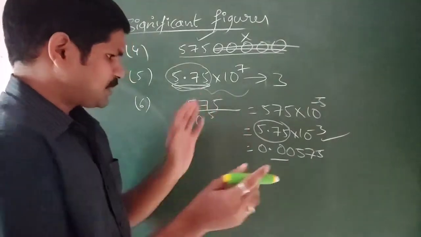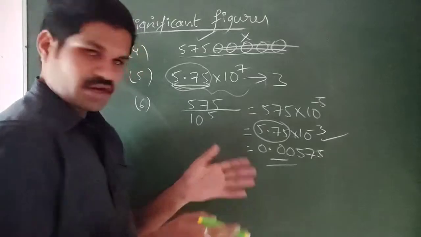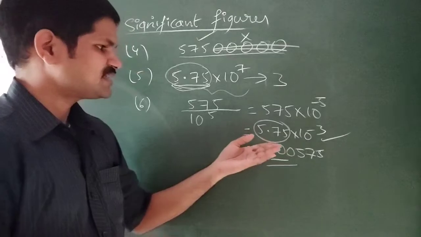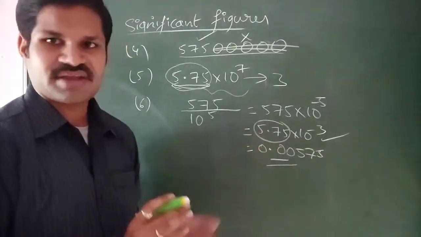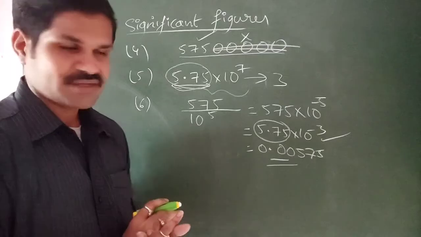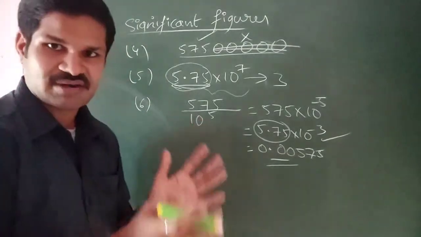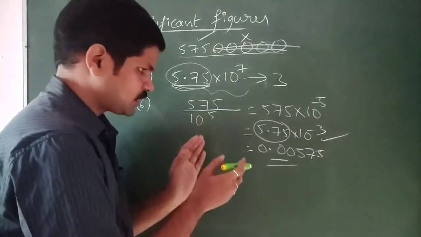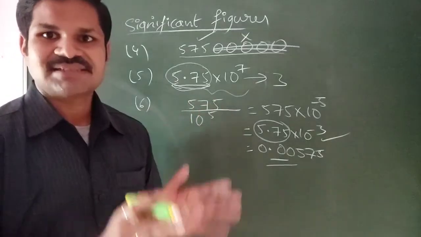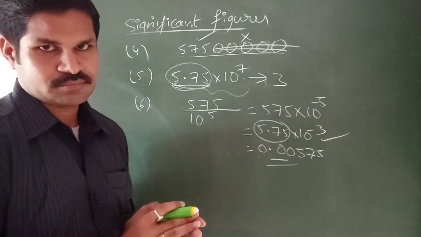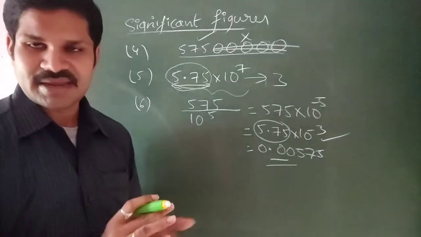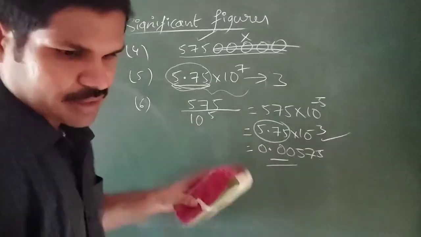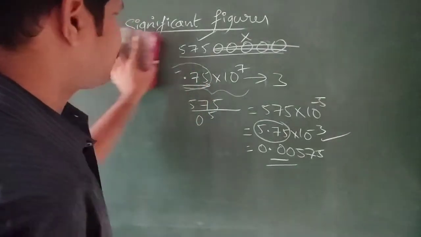So we can write that particular decimal number, which has a lot of zeros, in exponential form, and here also we get the same number of significant figures. That means if a number is written in exponential form, only the numerical value of that number will be taken as significant figures. So I think you got some clarity about all these rules, and still some more rules are present. Let's discuss them fast.